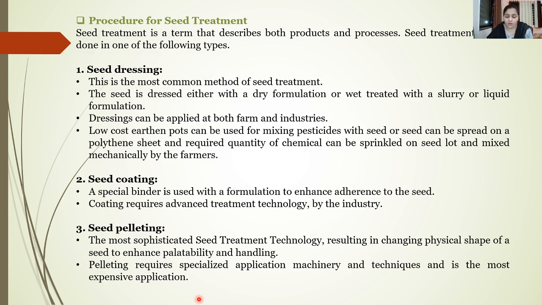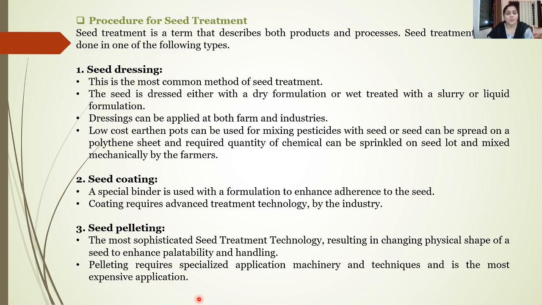So the formulation will be properly stuck around the seeds, and this requires somewhat advanced technologies, and thus this method is usually performed in the industries.